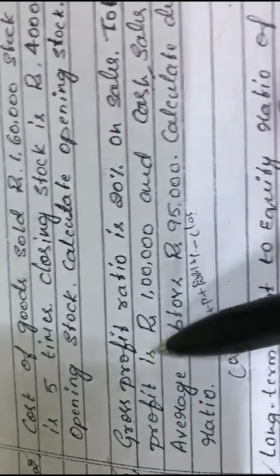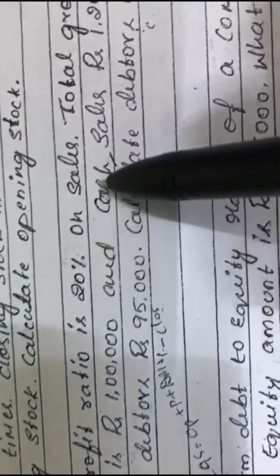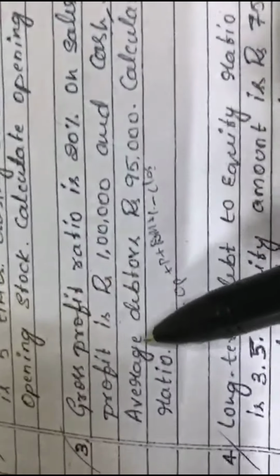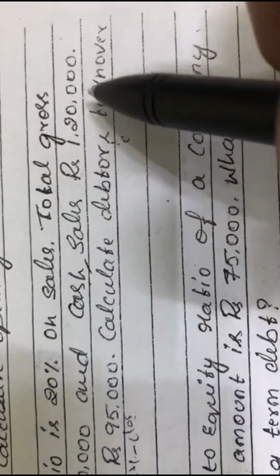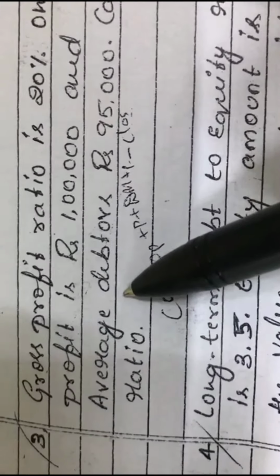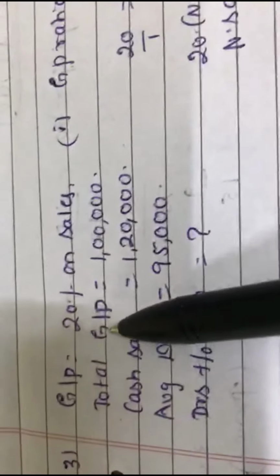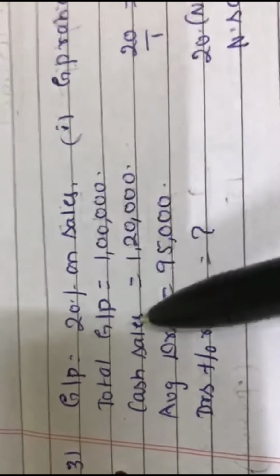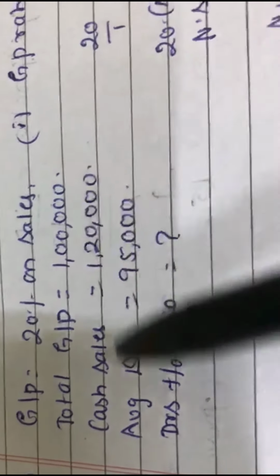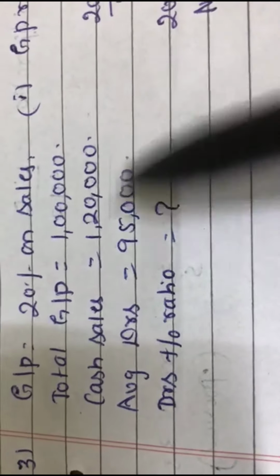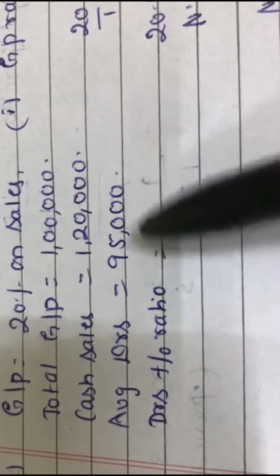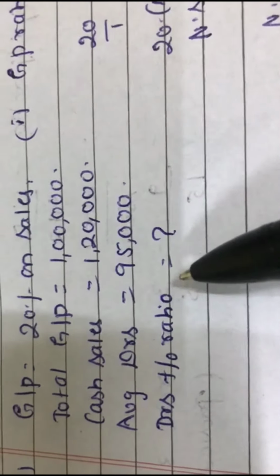So in the next problem, gross profit ratio is 20% on sales, and gross profit is given as 1 lakh, and cash sales is given as 1,20,000. So they have asked you to calculate the debtors turnover ratio. Average debtors is also given as 95,000. First write the given. So how much is gross profit? 20% on sales. Total gross profit is rupees 1 lakh. Cash sales is 1,20,000. Average debtors is how much? 95,000. We have to calculate debtors turnover ratio.